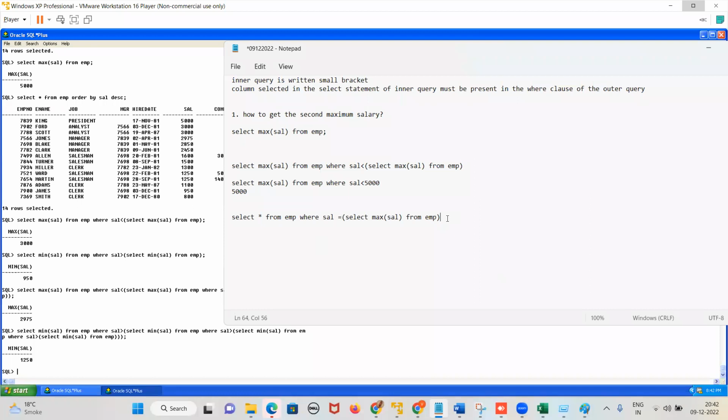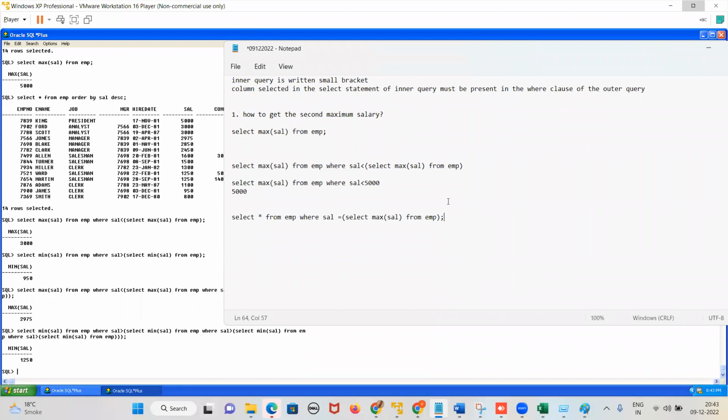See, understand like this. If I want to get the details of employee earning maximum salary, first I have to get the maximum salary. Which query will give the maximum salary? This query, yes or no, guys? Now this query will give output to the outer query, and I wanted the details of employee. The query for details of employee is select star from EMP, and I will equate it based on the column in the select clause. So I have written where salary equals to this. This is the query. Yes or no, guys? Any doubts? Tell me, guys, any doubts?